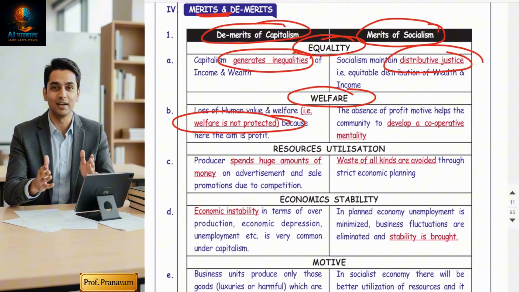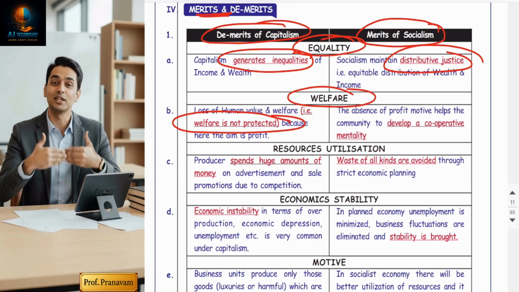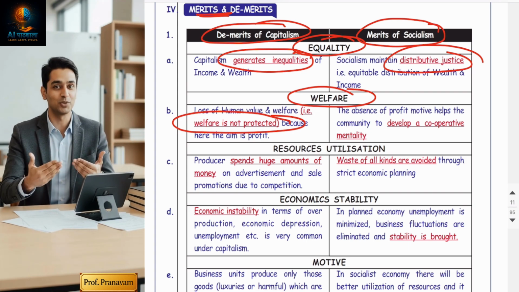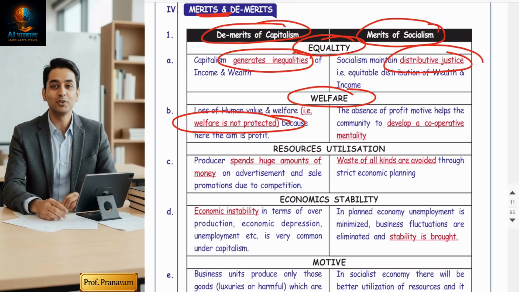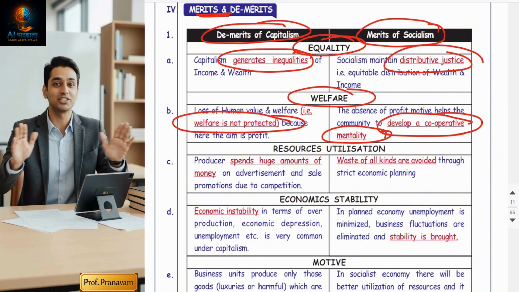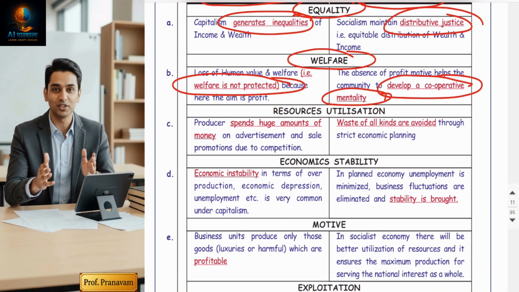Welfare. In capitalism, welfare will not be protected because they are selfish people. They will not think for the 100% population. They will focus only on those consumers who have buying capacity. They will not think about poor people. But in socialism, they develop a cooperative mentality. They will think about each and every person's welfare.